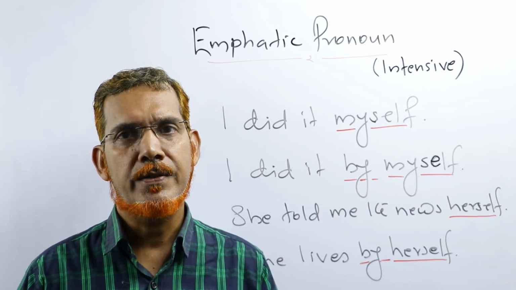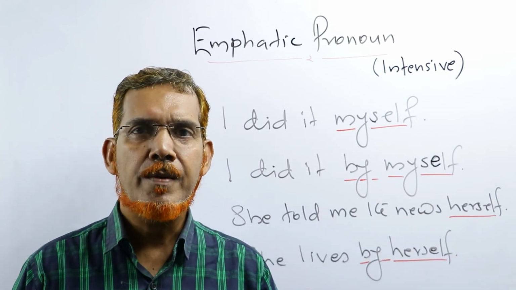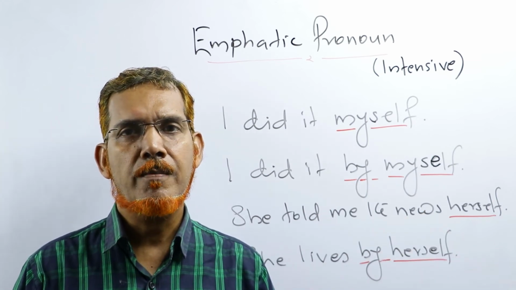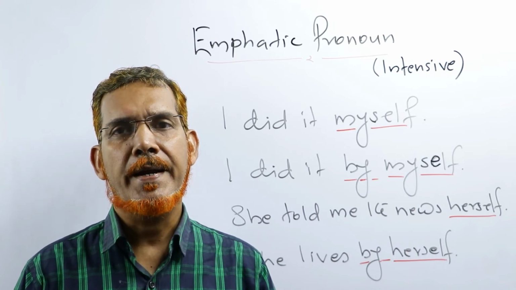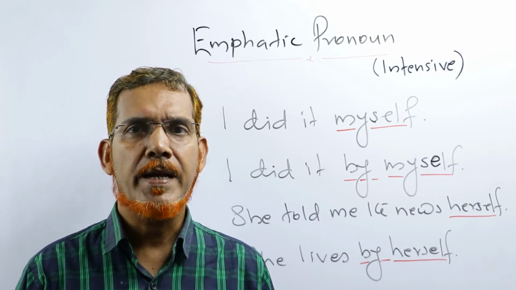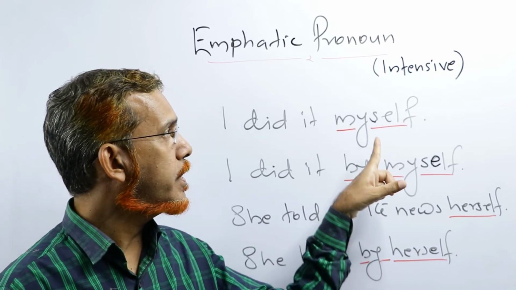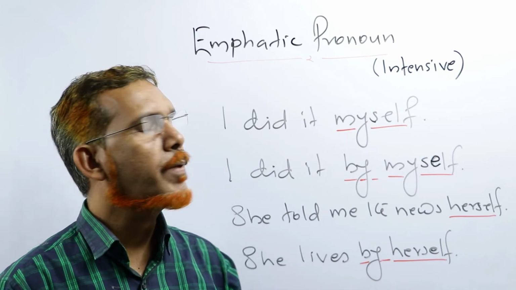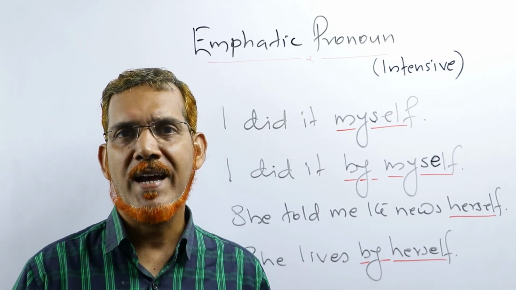I did it by myself. By myself means alone, without help. I did it alone, or I did it without any help. Here it indicates that I did it myself. It was done by me and not by someone else.